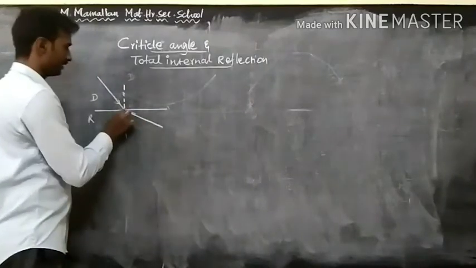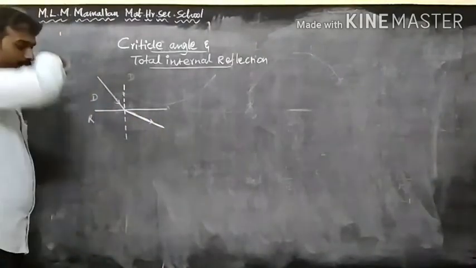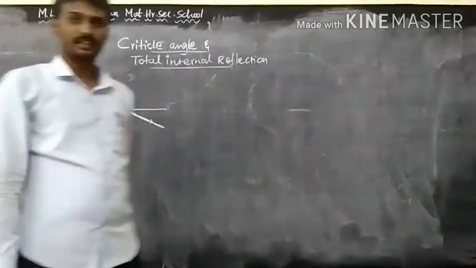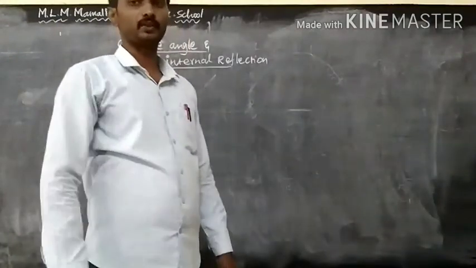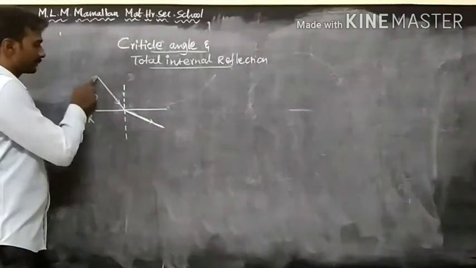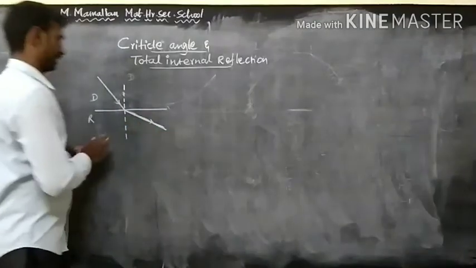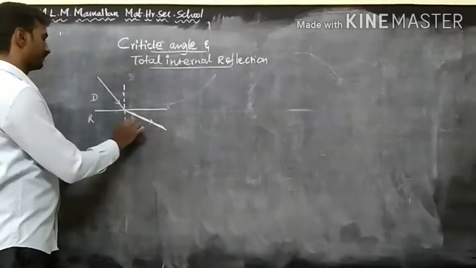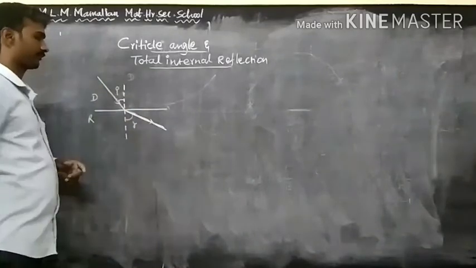What is the reason? What happens to the speed of the light ray? In the denser medium the speed of light is smaller, and in the rarer medium the speed of light is greater. So its speed increases, so it moves away from the normal line. This is the refracted ray. This is the incident ray.